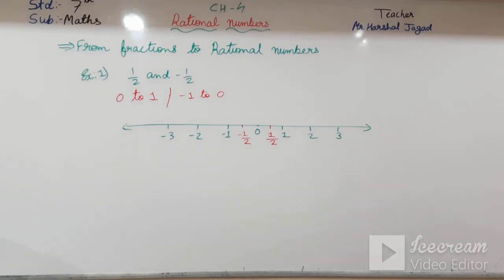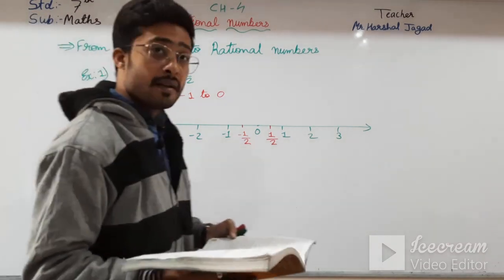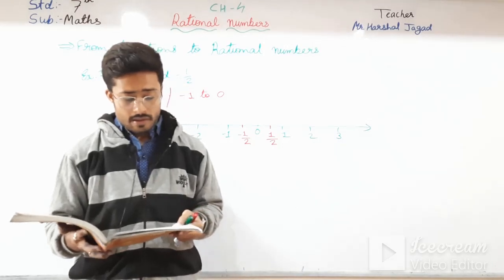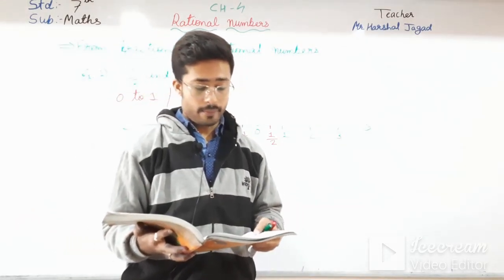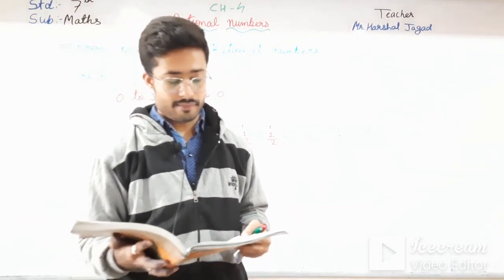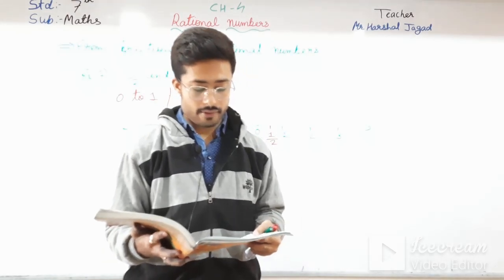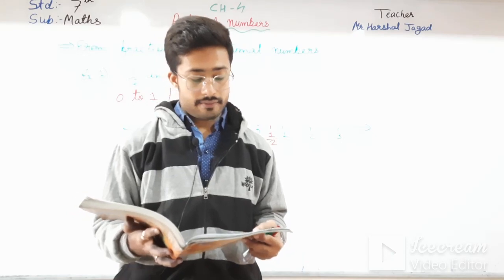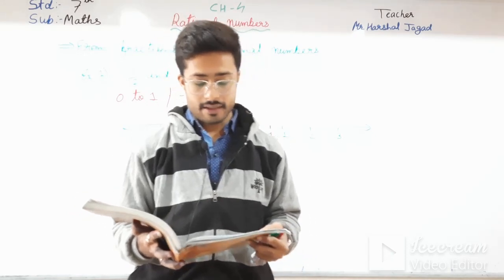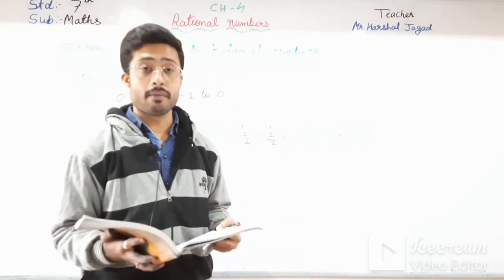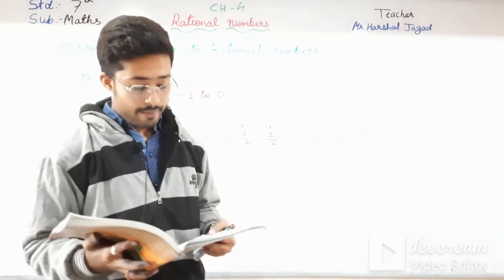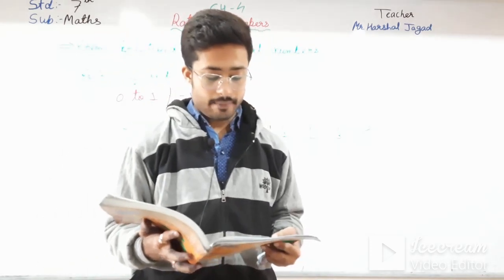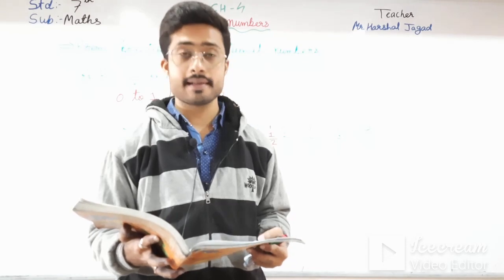Now, moving further, step number 1: here the denominator of both the rational numbers is 2 and we know that half lies between 0 and 1. Thus, we divide the unit length from 0 to 1 into 2 equal parts. By marking a point in the middle, this mark represents half.